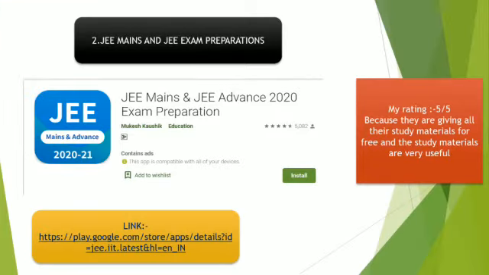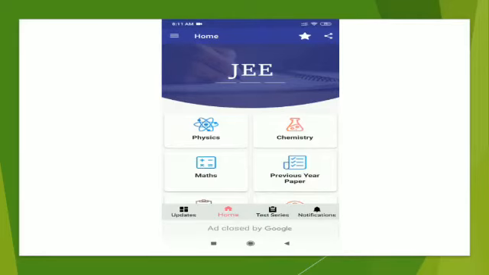For JEE Mains and JEE exam preparation, this is the second app, and I have used this app personally for writing various notes for you guys, and it has been a big blessing for me, because it's a very good app. I have given the link, and my rating is 5 out of 5. As I told, it's a blessing for me because they are giving all the study materials for free, and the study materials are very useful. They have all their chapters in depth. I'll show you a video of it.